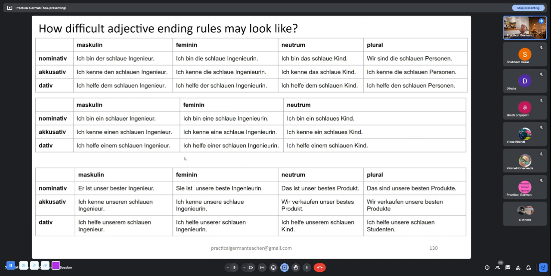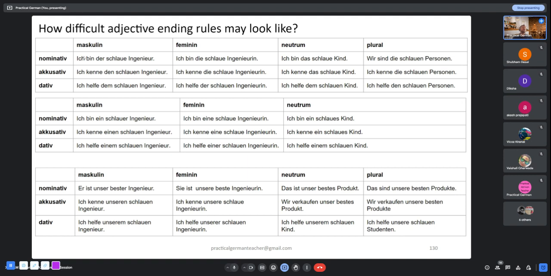In this topic, I want to help you understand how to remember adjective ending rules in the German language. But before I do that, let me scare you for just 2-3 minutes. On the screen, you have three different tables. The first column has nominative, accusative, dative, repeated three times. Then the rest of the columns are titled masculine, feminine, neutrum, plural. Be with me, you'll understand this.